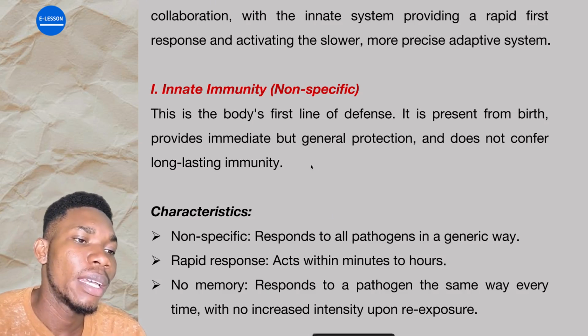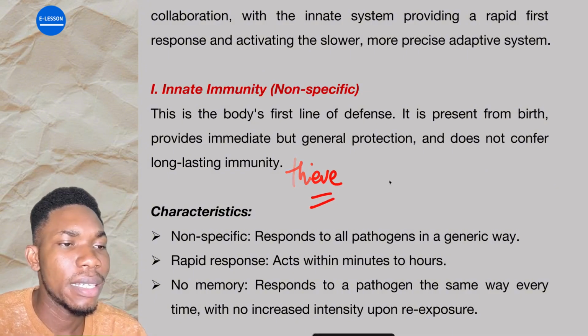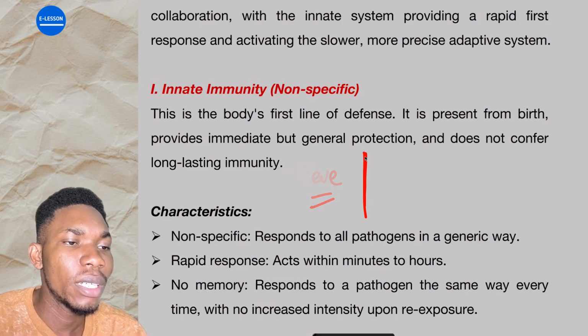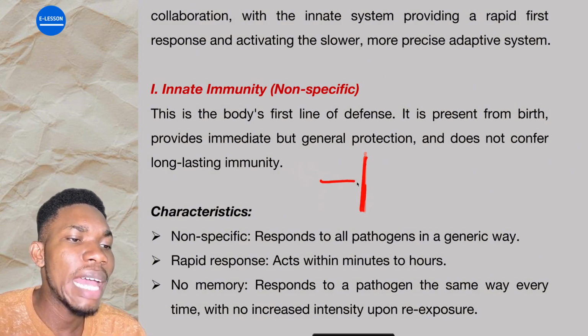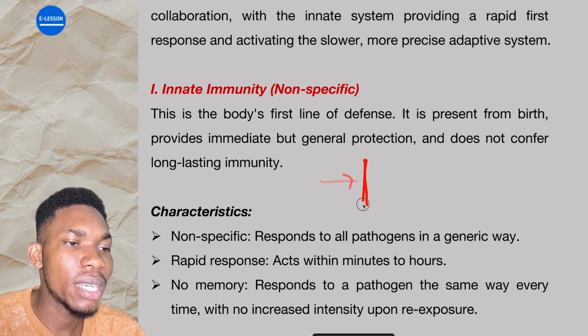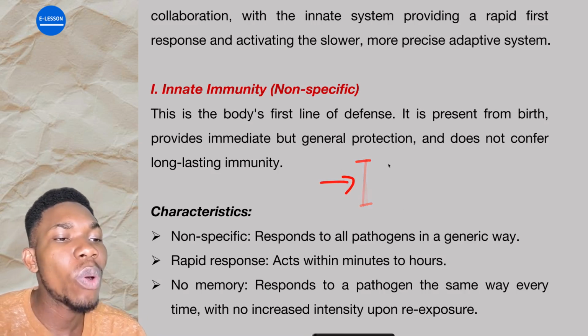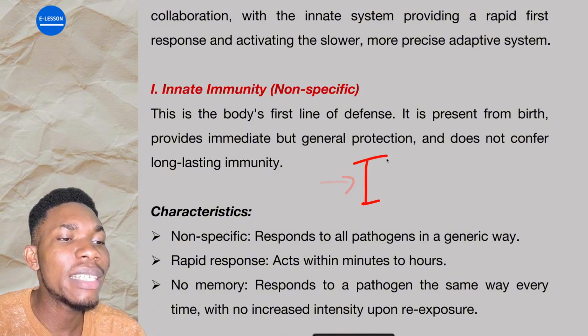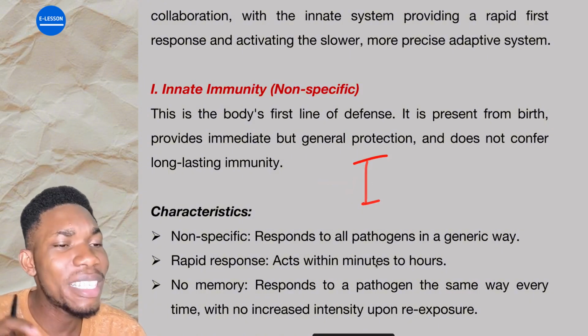It's more like, let us say, thieves came into an estate. The immediate immunity is the first people they have to meet, which are the estate securities. Are you getting it now? That estate security, they are the innate immunity. They are the first people you meet. If you are able to conquer the estate security, now the estate security, is it protecting any specific person?